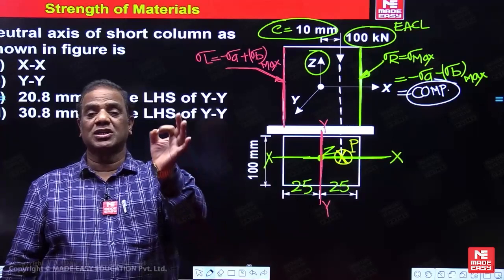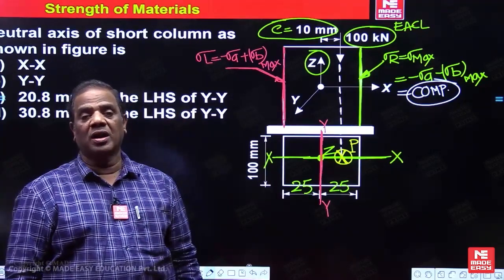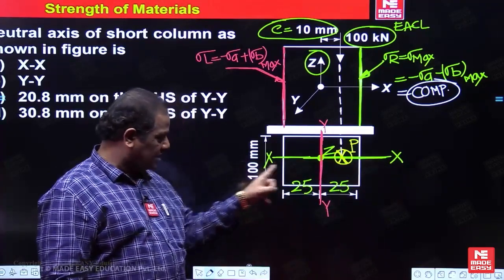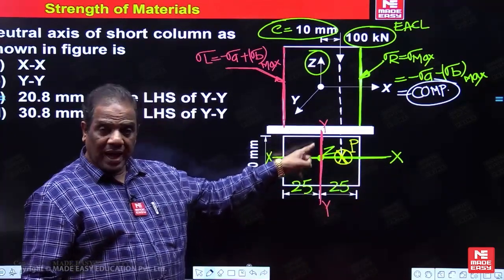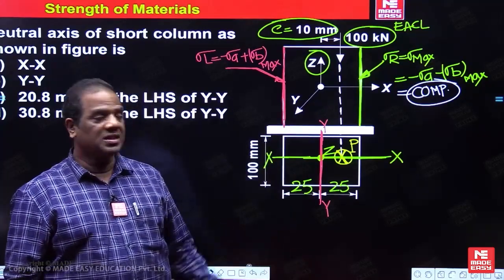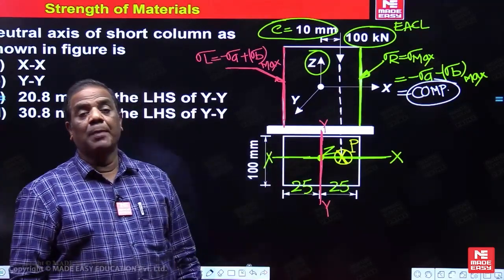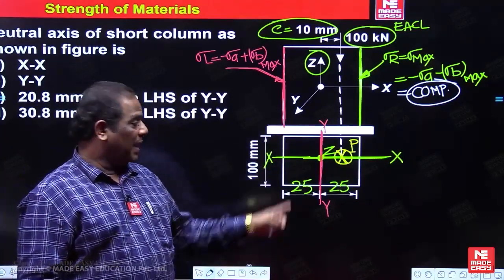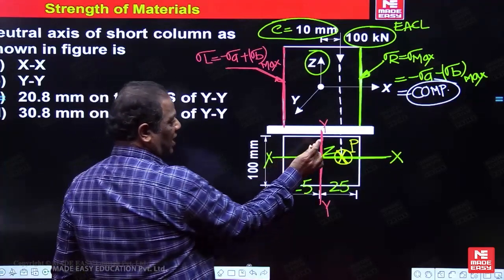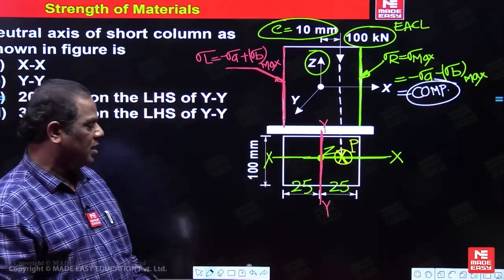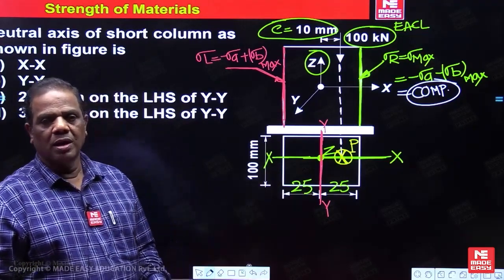Whenever the line of action of the eccentric axial load is on one of the centroidal axes, that is XX, then the couple will be about the other centroidal axis in the plane of cross section. Then section modulus should be taken about YY. Moment of inertia also should be about YY. By chance, if the line of action of the load is on YY, then you have to take the section modulus and moment of inertia about XX. That's all.